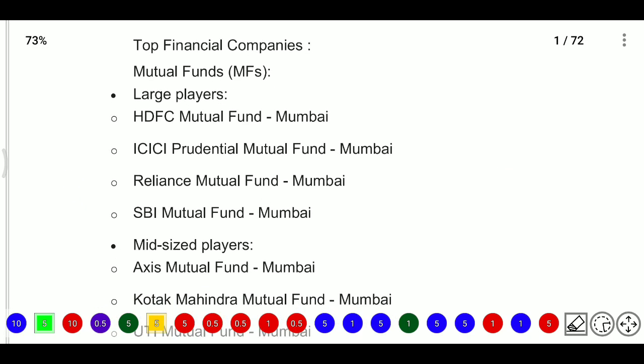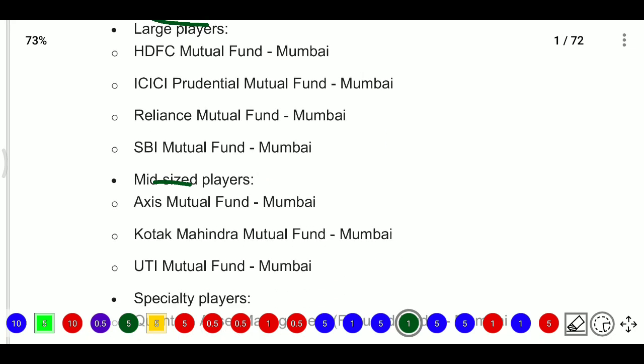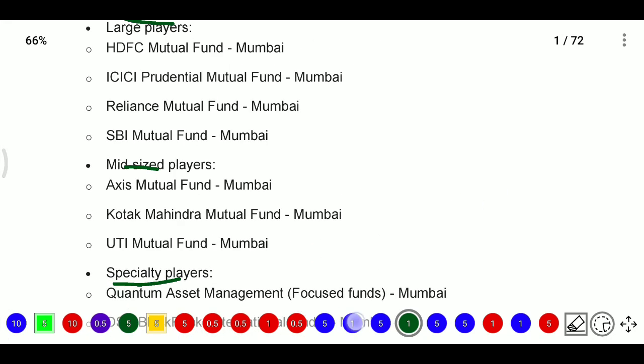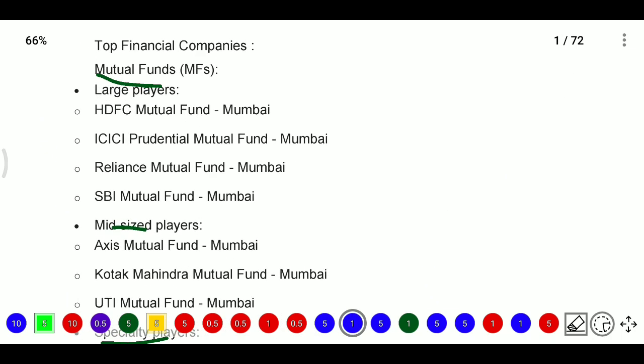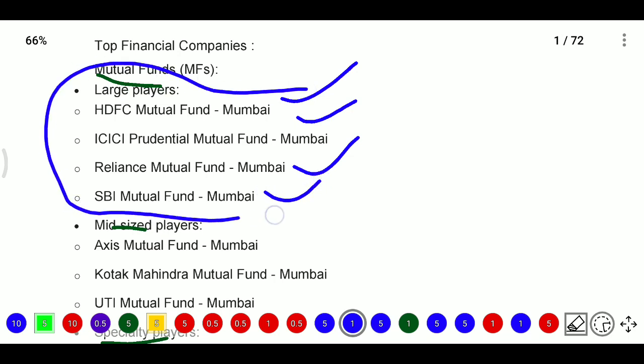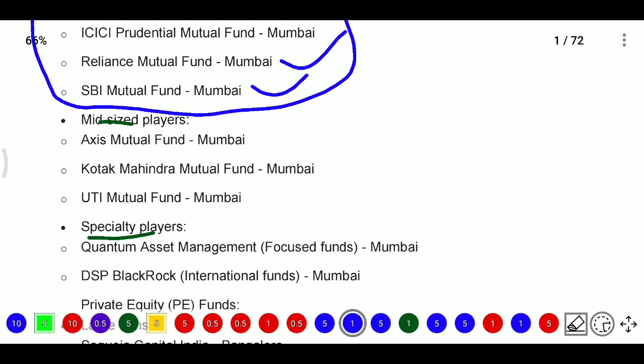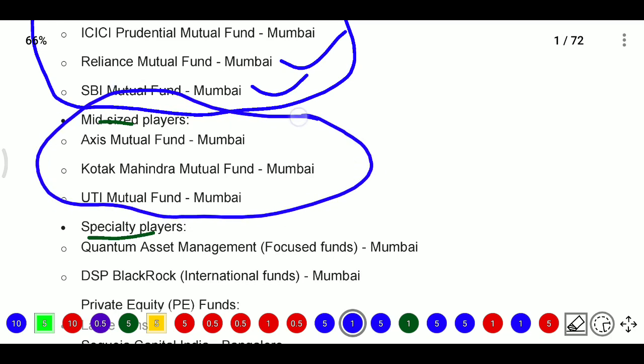For mutual funds, we have large players, then mid-sized players, and specialist players. For large players, one is HDFC Mutual Fund, located in Mumbai, then ICICI Prudential Mutual Fund, Reliance Mutual Fund, and SBI Mutual Fund. So these are the large players existing in India. After that, mid-sized players: Axis Mutual Fund in Mumbai, Kotak Mahindra Mutual Fund, and UTI Mutual Fund. Almost all the AMCs are mainly located in Mumbai itself.